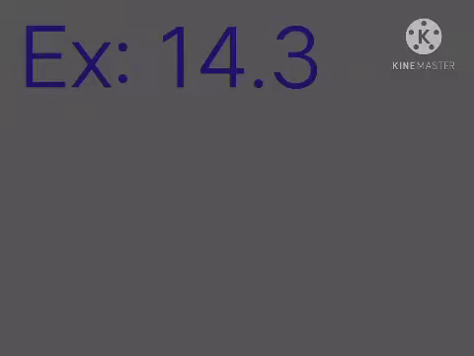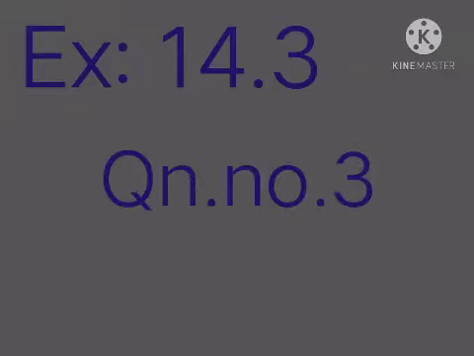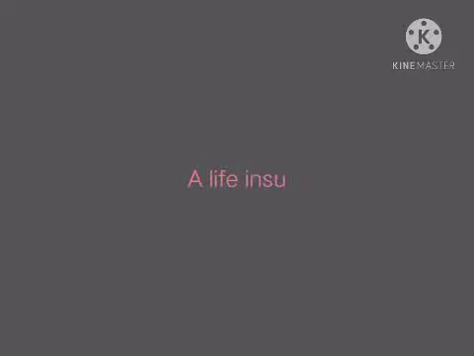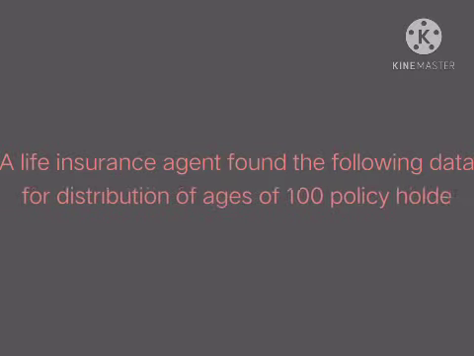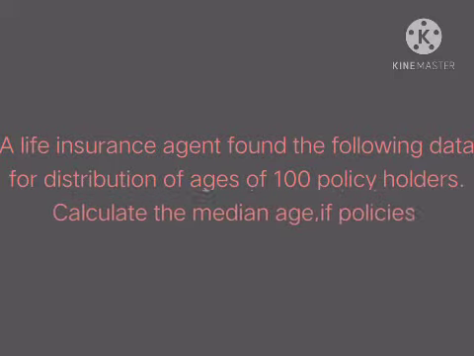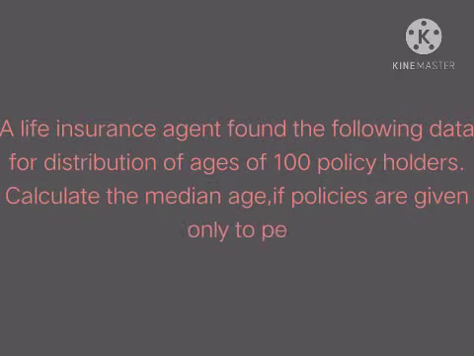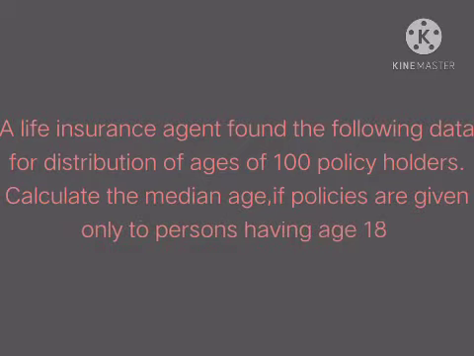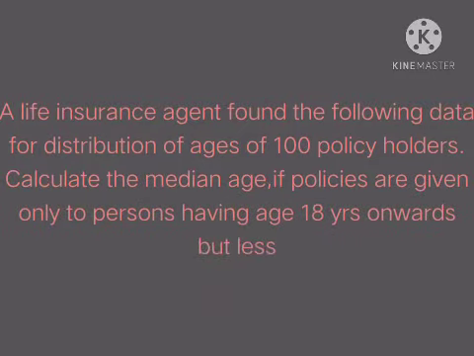Now exercise 14.3 question number 3. A life insurance agent found the following data for the distribution of ages of 100 policy holders. Calculate the median age if policies are given only to persons having age 18 years onwards but less than 60 years.